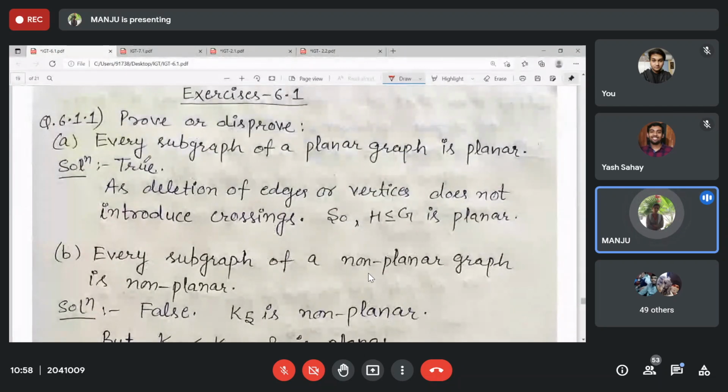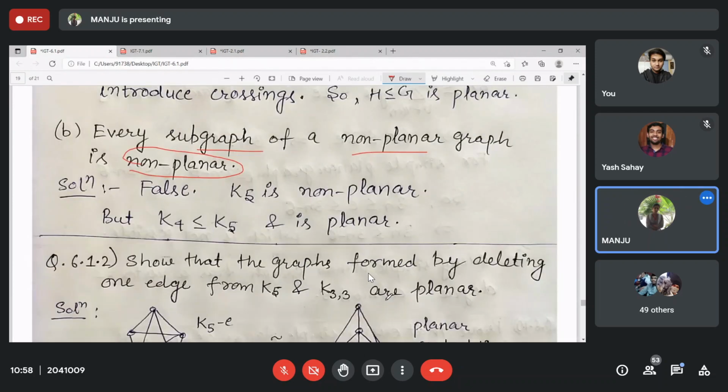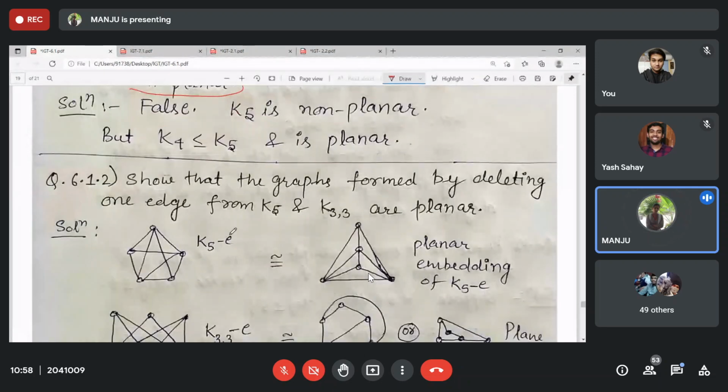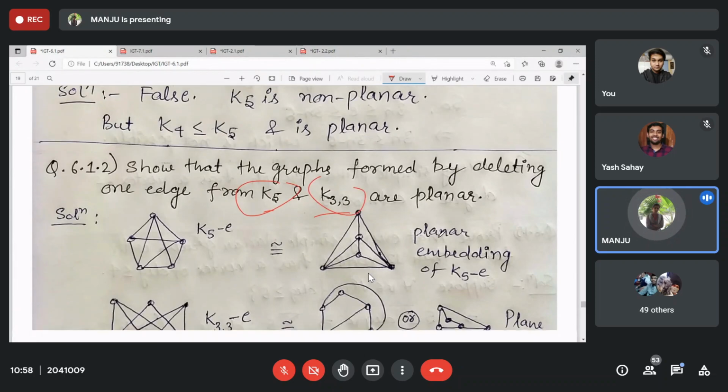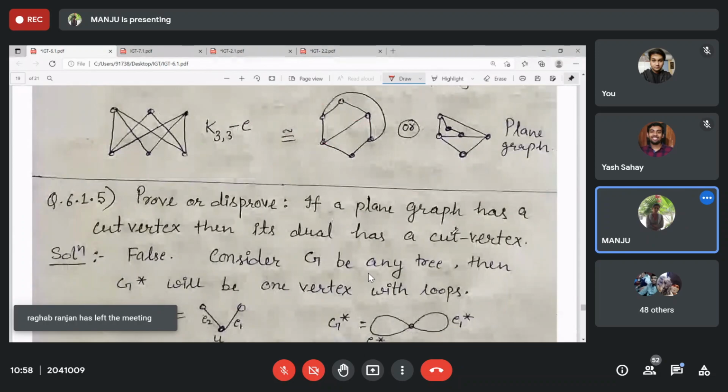Then we discuss this question. Every subgraph of a planar graph is planar. It was true, because the bigger one is planar, that's why the smaller one will be planar. Every subgraph of a non-planar graph is non-planar? Not true. K5 is non-planar, but there are many subgraphs which are planar. Proper subgraph you can take. And K5, K3,3, if you remove one edge from these, the graphs become planar. You can easily draw. Okay.